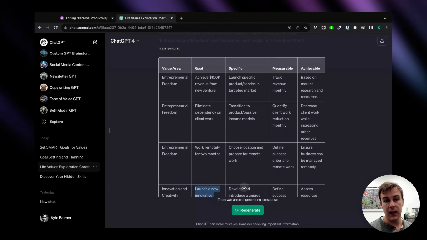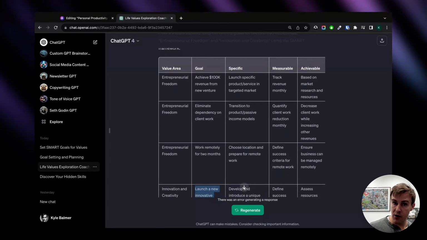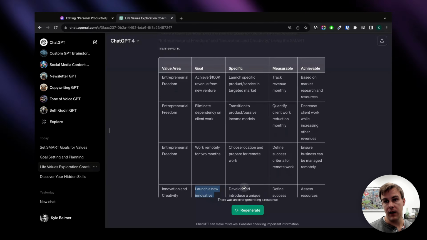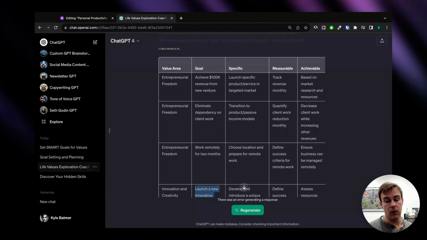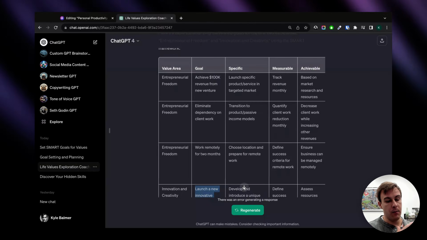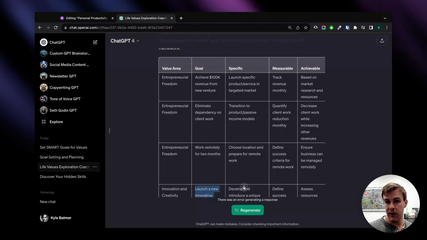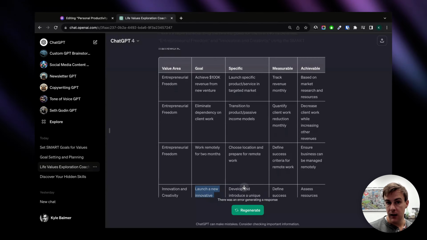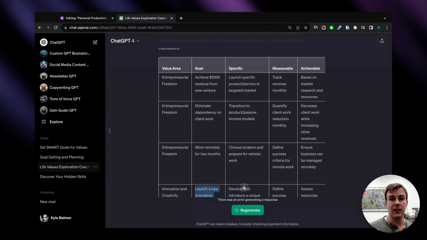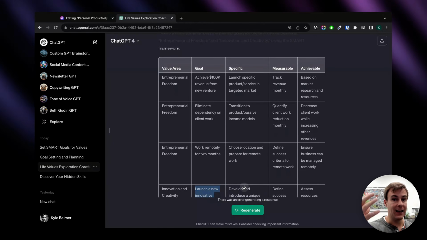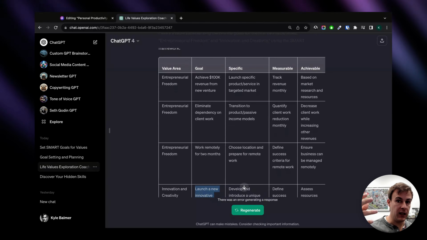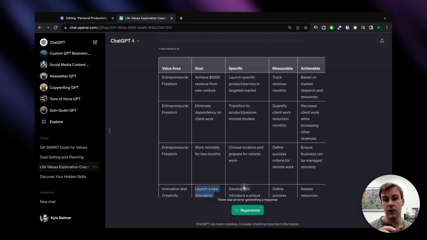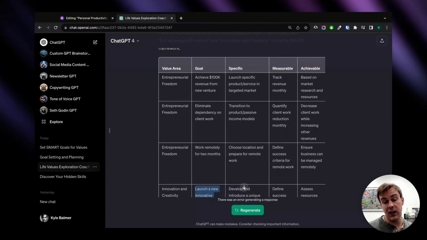If you are in the VIP area and you received the premium prompt in the newsletter, you'll notice there's a slightly more sophisticated version of this prompt which will analyze all your goals and break them down by their importance to you. So instead of them all being treated equally, the goals are going to be split out more. There's going to be more refinement in selecting which ones you should be focusing on. And the least important areas of your life will be deprioritized, whereas the most important will be highly prioritized. So make sure to use that version of the prompt. It's an upgraded version, basically.